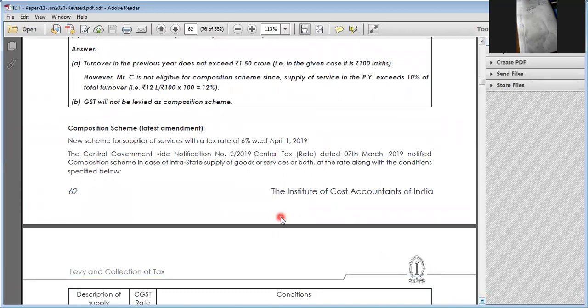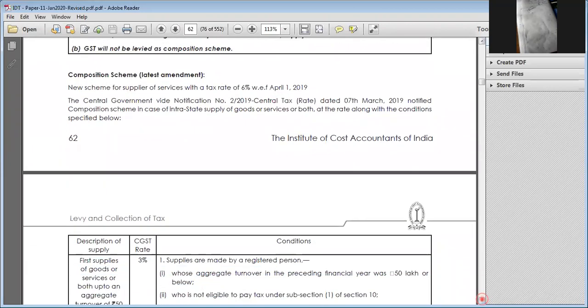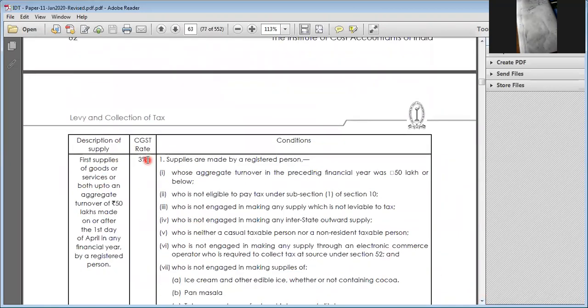Next, this is a scenario which has been amended with effect from 1st April 2019. For services also, they have been included. Services at 6%. So the amendment that has taken effect means services at 3% CGST and 3% SGST. And for both goods and services, if the turnover in the preceding previous year is not exceeding 50 lakhs, then you are eligible for this particular scheme.